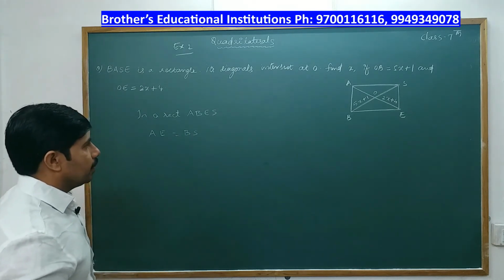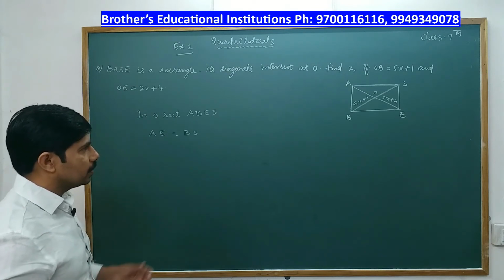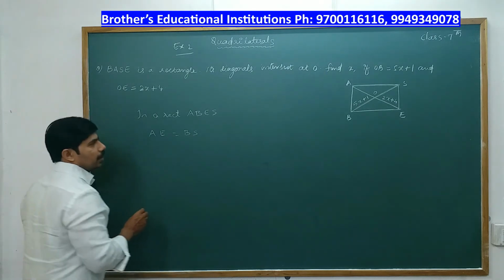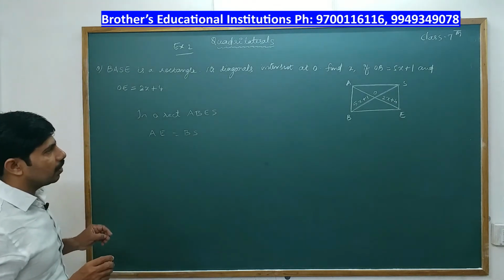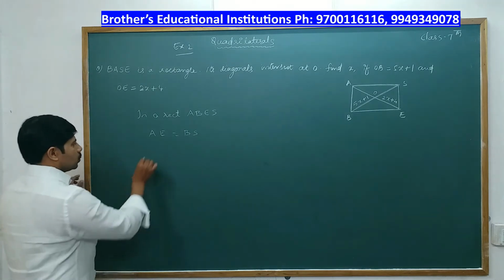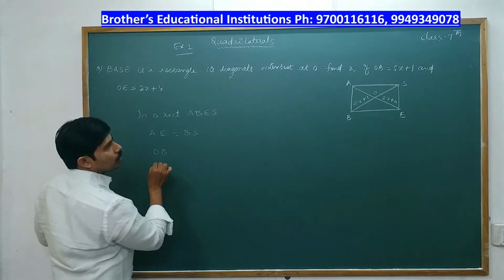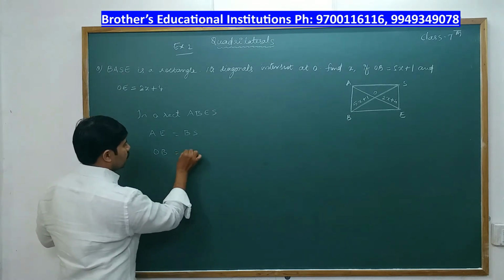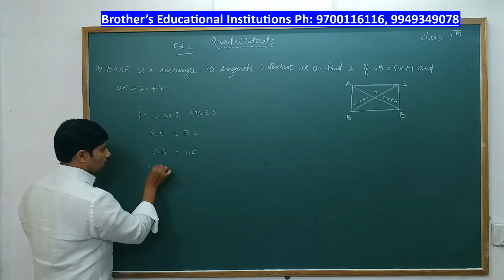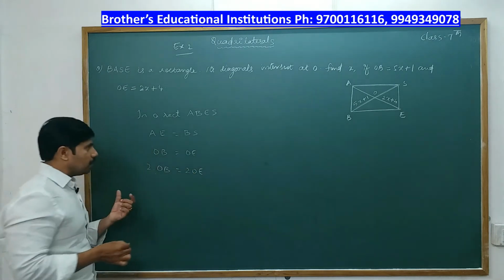But we know only the lengths of OB and OE, right? So here we have the length of OB. What is OB? 5x plus 1. So OB and OE: OB is equal to OE. Just multiply this with 2. 2 times OB is equal to 2 times OE. Why am I multiplying with 2?